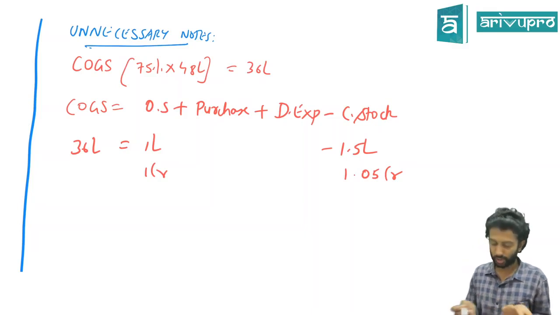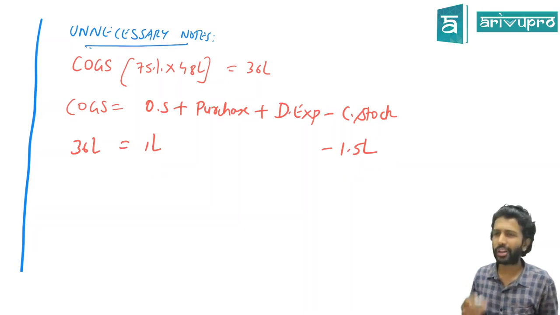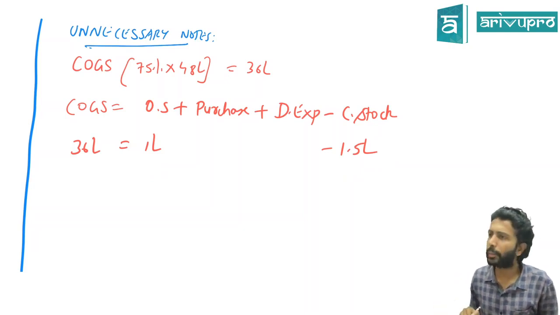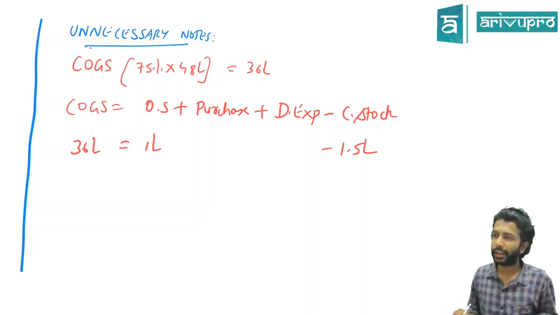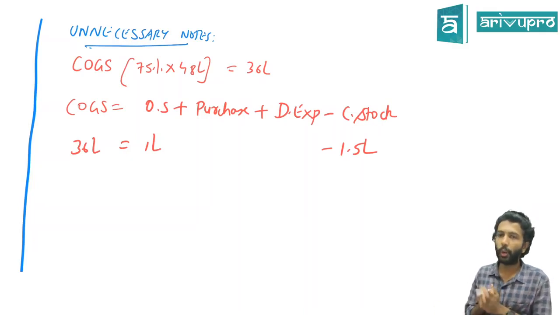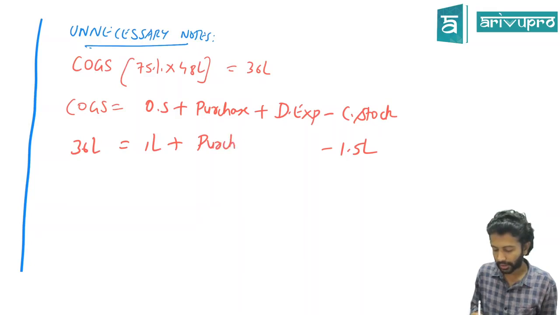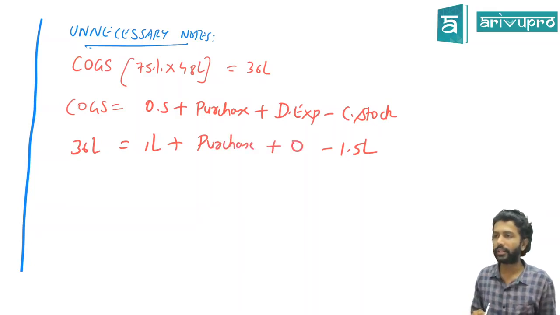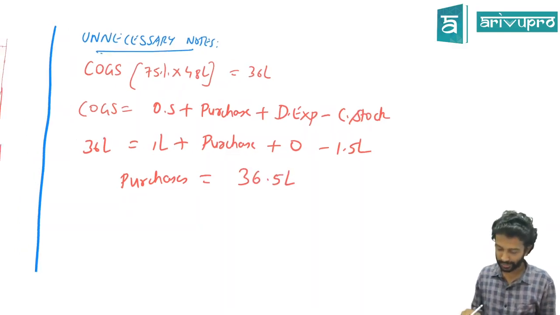So we are anyway solving an equation. So you can assume some numbers. Let's assume opening stock to be 1 lakh rupees. So the closing stock will be 1.5 lakh. Is it necessary to take that number, or is any number okay? Any number is okay, because the difference between those two will always be 50,000, no matter what you take. Purchase is not known, so we'll keep it as is. Direct expense is not given, we'll take it as 0. From this equation, can you solve purchase? How much will purchases be then? 36.5.